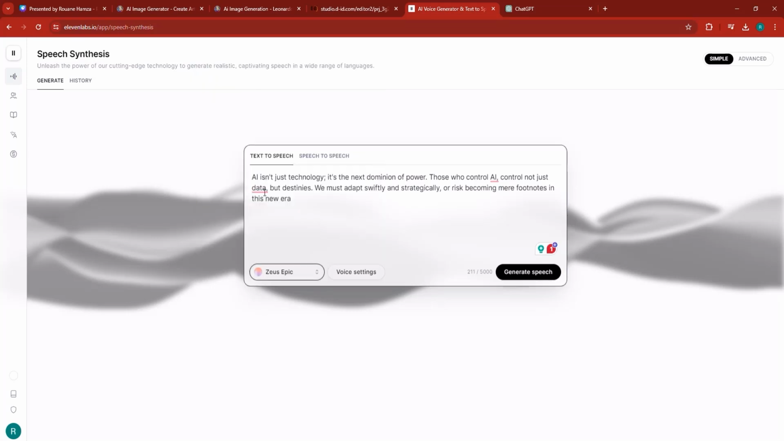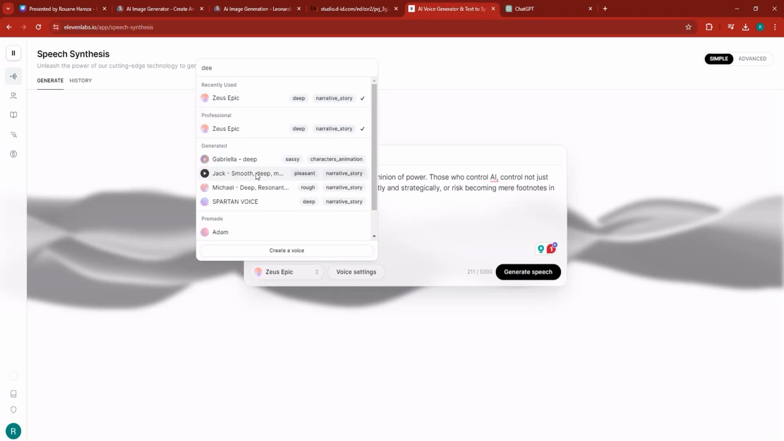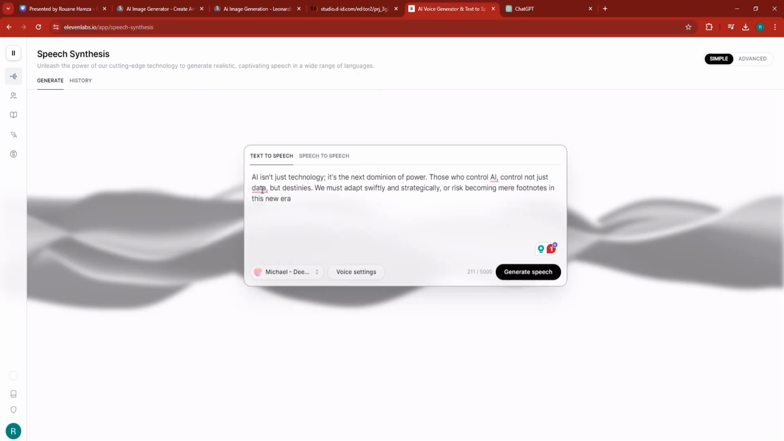Deep voice. Well, not Zeus. Well, there is a Zeus voice, by the way, but there's another deep voice. Jack, smooth and deep. Michael, smooth and resonant. Okay, so let me take that and then generate the speech.